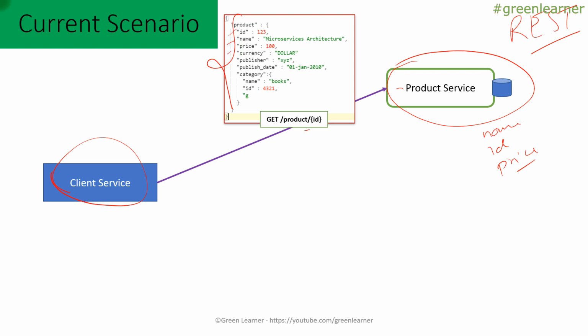So the first problem is overfetching. I need only ID, name and price, but I am getting currency, publisher, publish date and category, which I do not need. The client service will get all of this data and use ID, name and price, and it just has to discard all of these other details. And it is a real-time scenario, right? The product service can be used by the client service, and it can be used by other services as well, and there will be different requirements. Some services will need name and price, some will need currency and publisher, and some will need other details as well. So this is the problem of overfetching.